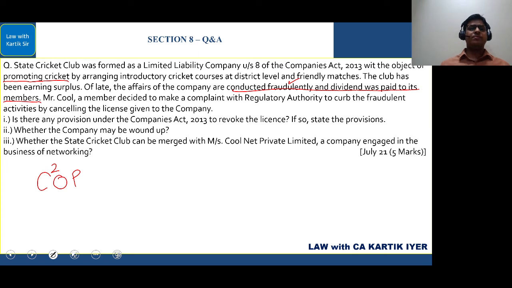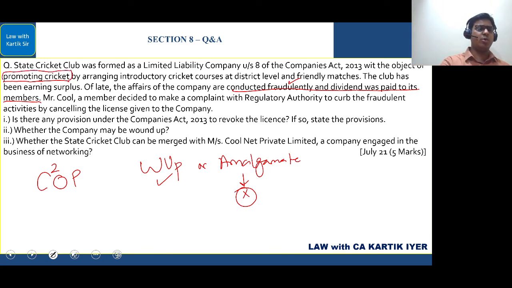The answer is yes. Whether the company may be wound up: the CG can take two actions. Either first is to wind up the company, or they can amalgamate the company with some other company. So one of these two things can be done. Can they wind up? The answer is yes. Whether the state cricket club can be merged with Messrs. Cool Net Private Limited, a company engaged in the business of networking, can they amalgamate them? The answer is no, because these two companies do not have similar objects. This Section 8 company is into promoting cricket, and this private limited company is engaged in networking. Completely different objects.